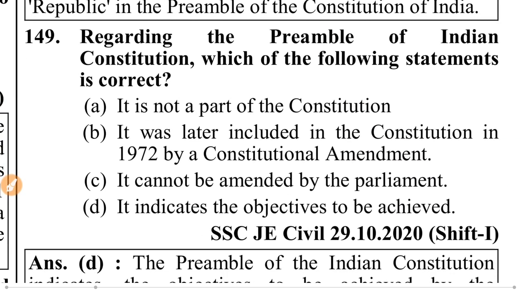Regarding the preamble of Indian Constitution, which of the following statements is correct? It is not a part of the Constitution. It was later included in the Constitution in 1972 by a constitutional amendment. It cannot be amended by the Parliament. It indicates the objectives to be achieved. So only D is correct.